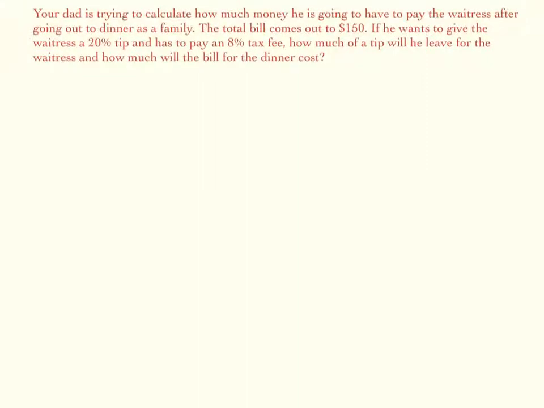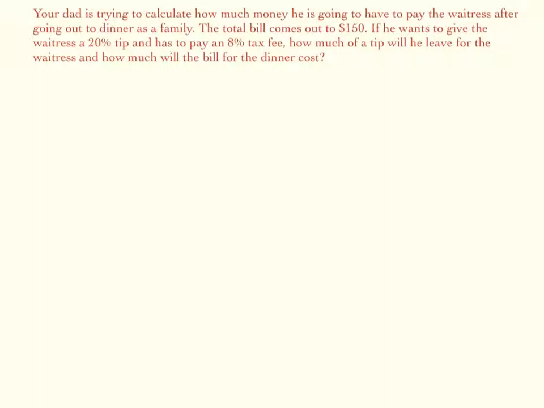For this video, we are going to look at solving multi-step tax and tip problems. So in this problem, we are saying that your dad is trying to calculate how much money he is going to have to pay the waitress after going out to dinner as a family. The total for the bill for all of the food and drinks cost $150. He wants to give a 20% tip to the waitress, but he also has to pay an 8% tax fee.